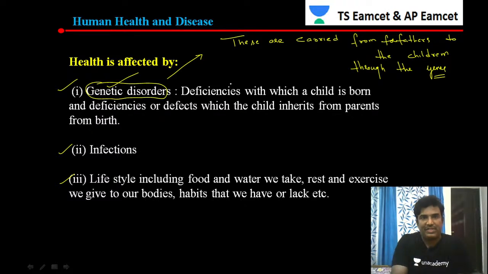Let us see what the genetic disorders are here. Deficiencies.